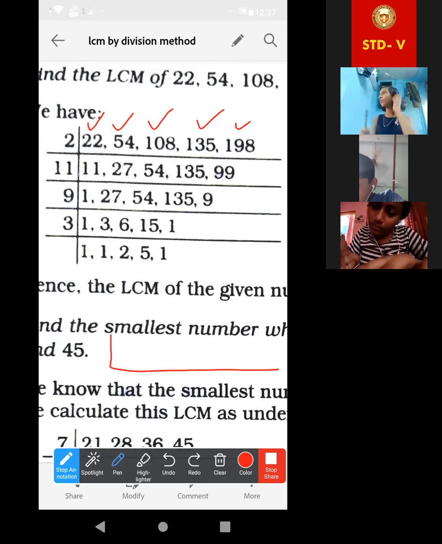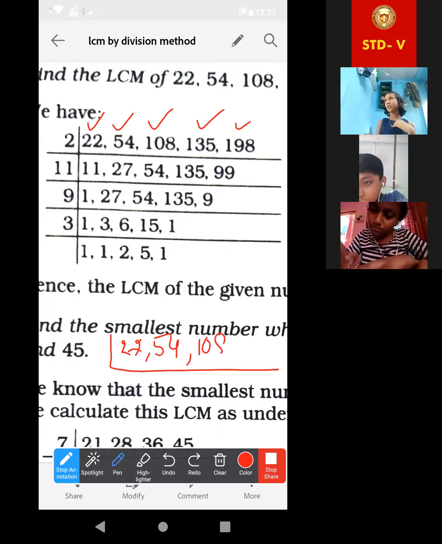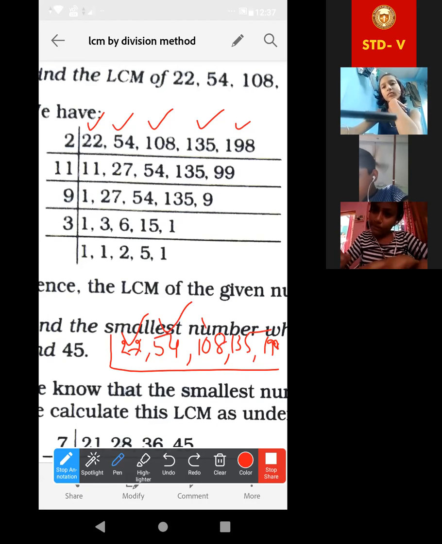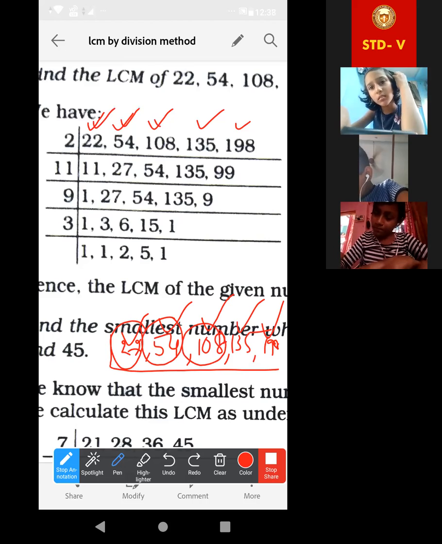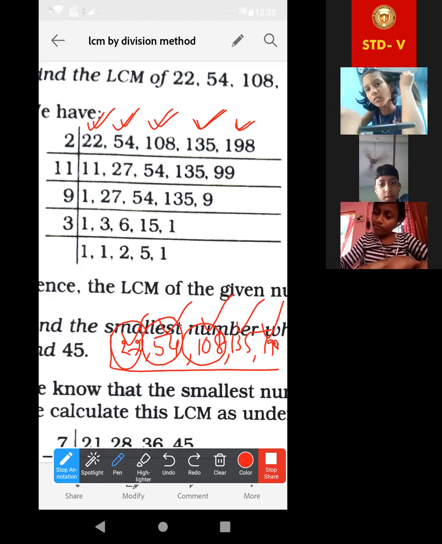Look, I have taken all the numbers 22, 54, 108, 135 and 198. Okay. Now look, basically we have to find out that number which will divide all of them. All the numbers are divisible by a number, we have to find that number. Understood? Now up to this clear though? We have to find out that number which will divide all of them.